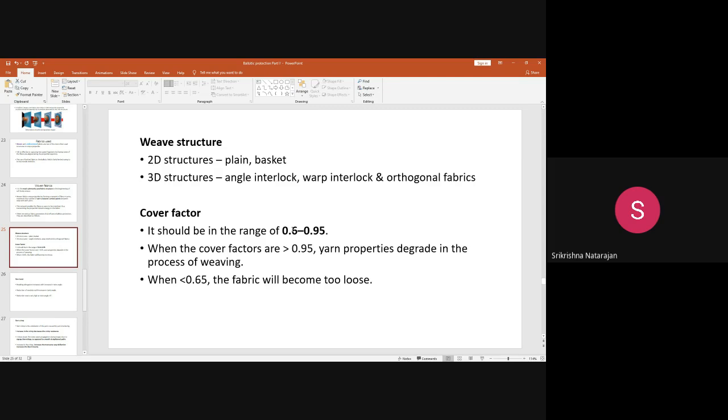If it is much higher, then what will happen? The yarn properties will degrade in the process of weaving. Making a compact structure, because of the very high amount of friction between the warp and weft yarns when they come closer together, the yarn properties get degraded. That also is not a desired thing. So the cover factor should be in the range of say 0.6 to 0.9.